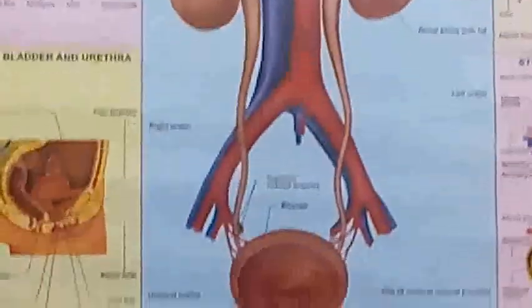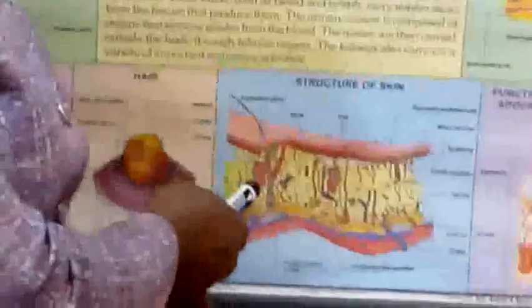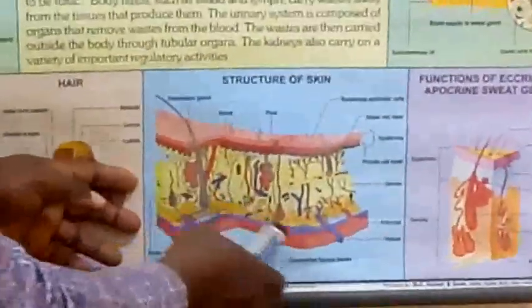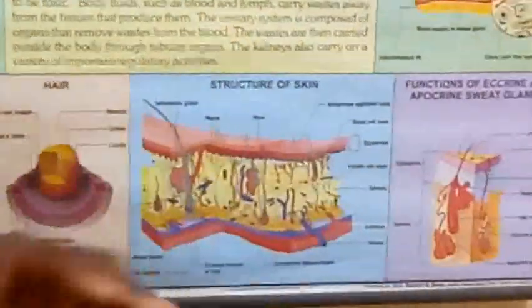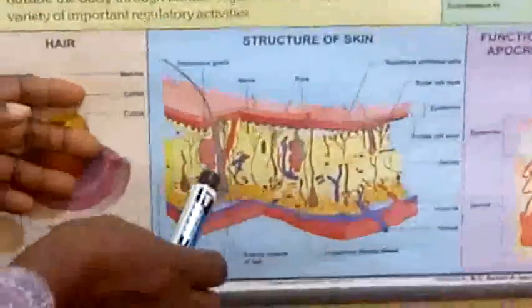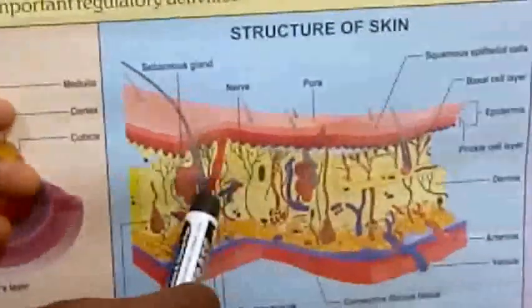Now the skin, what waste product do we have from the skin? The skin helps to do what? To remove sweat. If I should ask you, where do you sweat? Is it not the sweat? Does it not come out from your skin? So this is a cross section or a structure of the skin, as you can see it here.